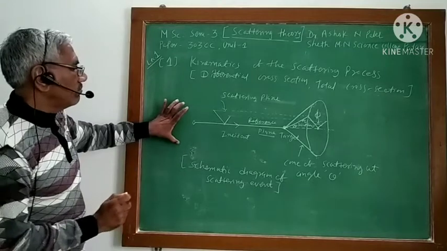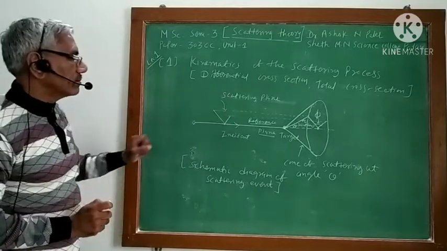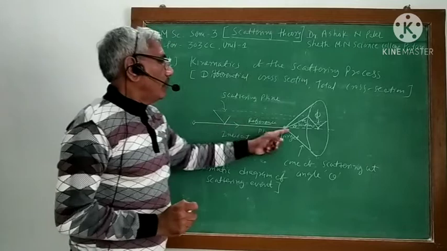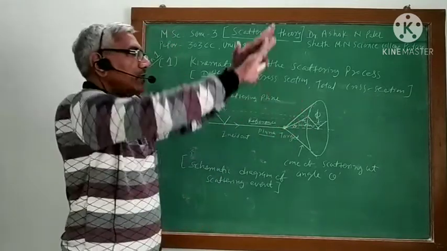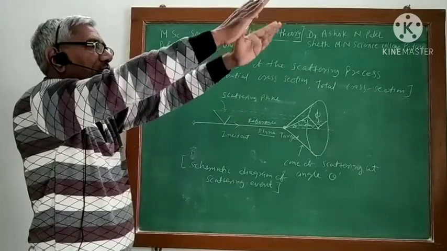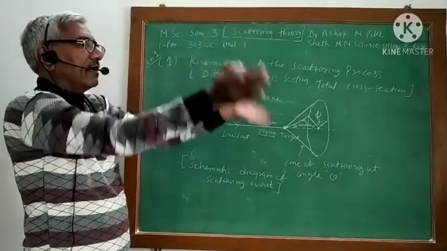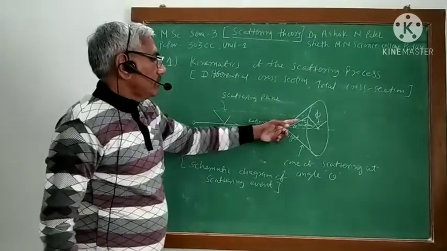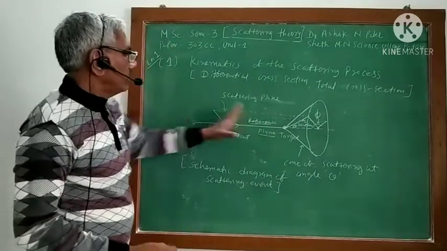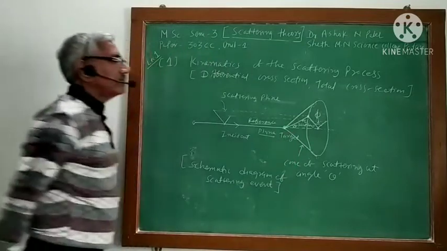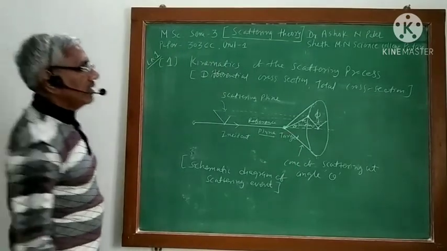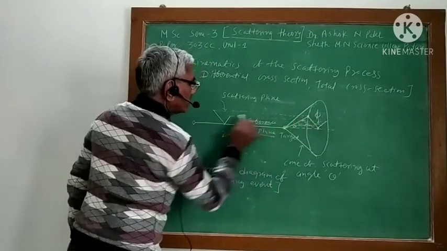So here, when the incident particle is scattered by some angle theta, this cone represents the particles which are scattered at angle theta. If the particle is scattered in this direction, then for this particle the scattering plane is this.